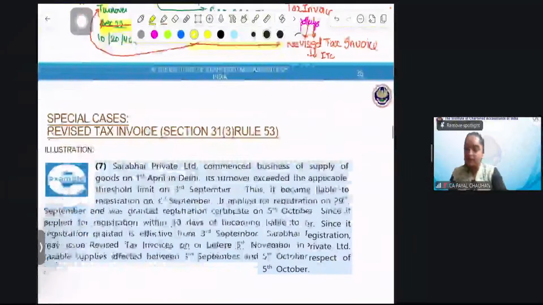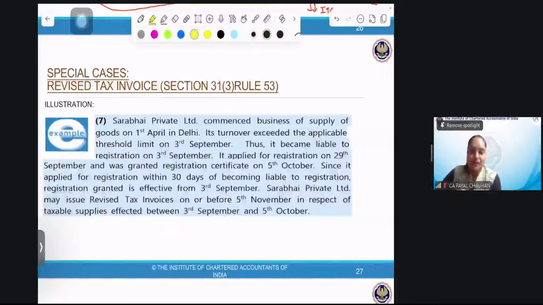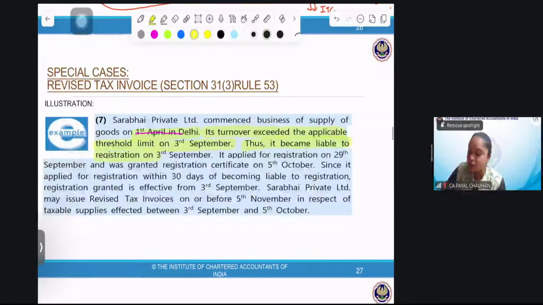You people have to answer, right? Sarabhai Private Limited commenced business for the supply of goods on 1st April in Delhi. So when did he start the business? 1st April, at the start of the financial year. Its turnover exceeded the applicable threshold limit on 3rd September. So the section 22 threshold limit was crossed on 3rd September, and thus it became liable for registration on 3rd September. But it applied for registration on 29th September, perfect, within 30 days, and was granted the registration certificate on 5th October.